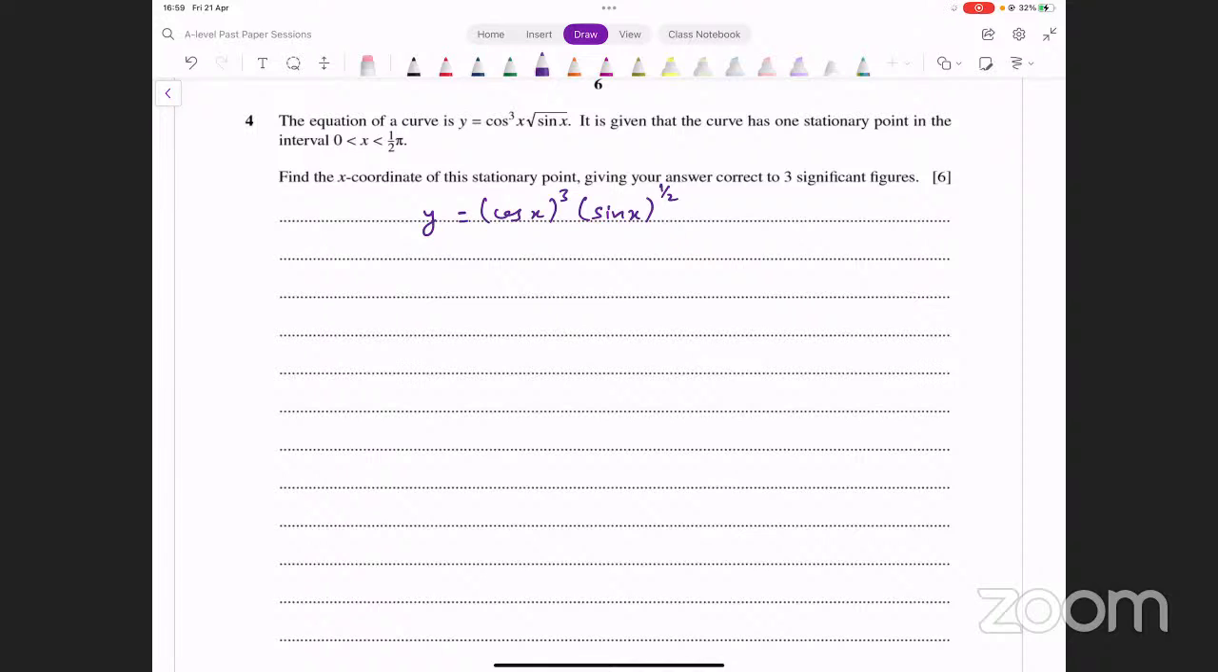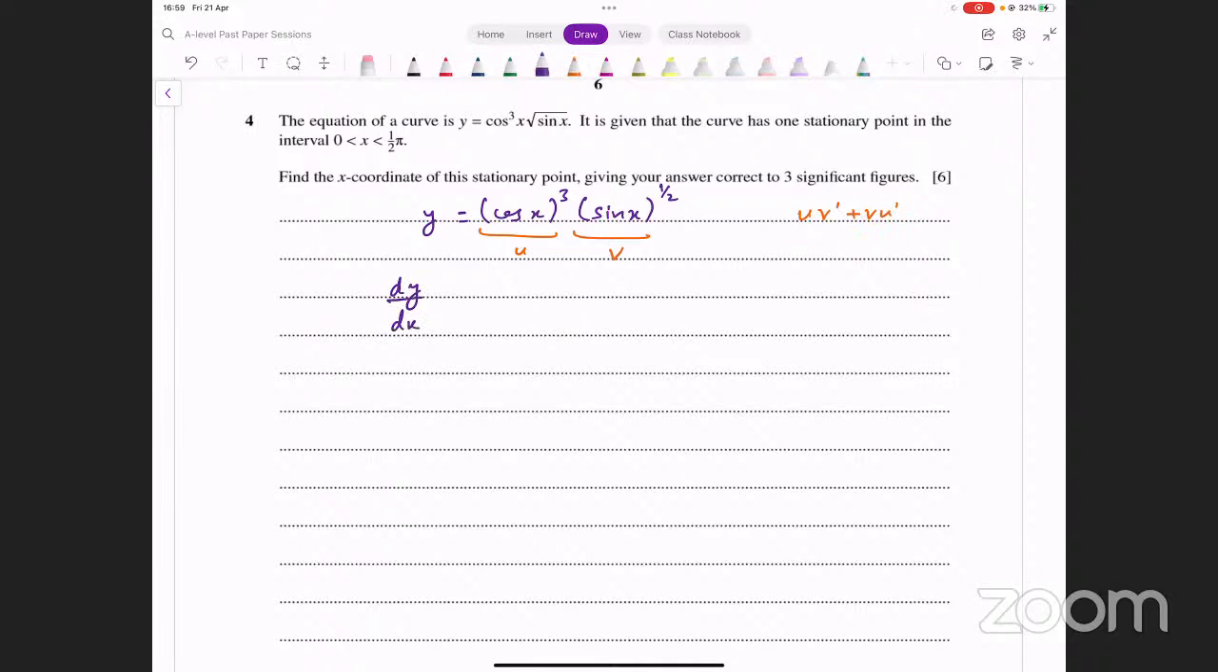Now, for finding the stationary point, we have to find the derivative first. It's a product. How do we find the derivative of a product? We have to apply the product rule here. Let's say this is u, this is v. We say uv dash plus vu dash. This is what we have to do.